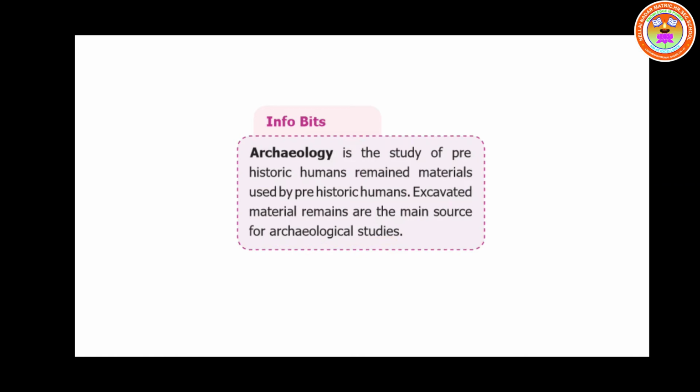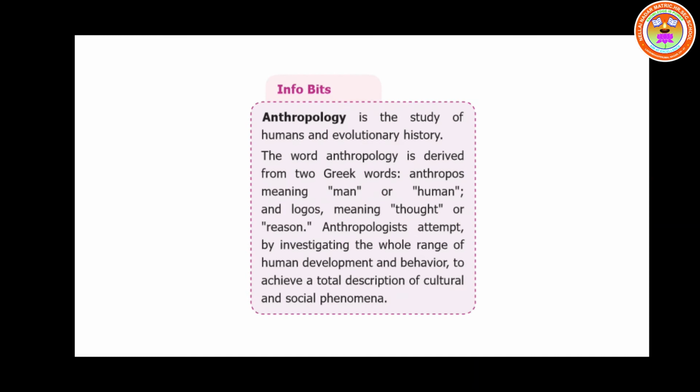Is it clear, children? Now let us see what is anthropology. Anthropology is the study of humans and evolutionary history. It is nothing but to study about the humans. It is called anthropology. Is it clear? The word anthropology is derived from two Greek words, anthropos meaning man or human, and logos meaning thought or reason. Anthropologists attempt, by investigating the whole range of human development and behavior, to achieve a total description of cultural and social phenomena.